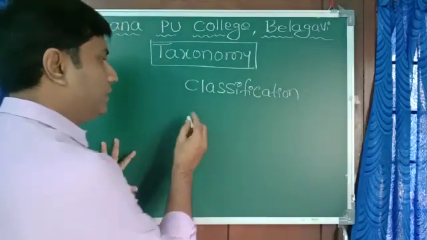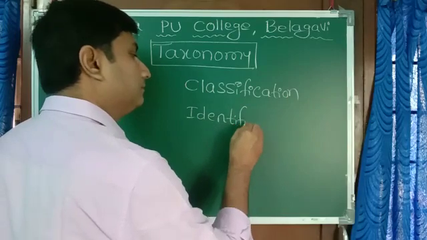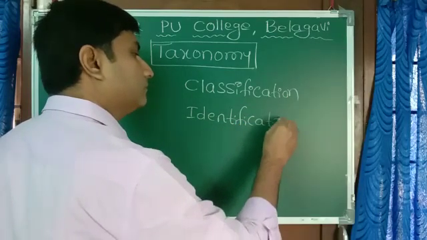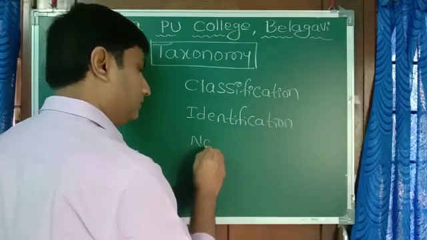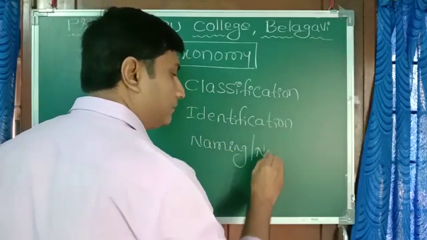Not only classification, but also identification and naming. Naming is nothing but nomenclature.